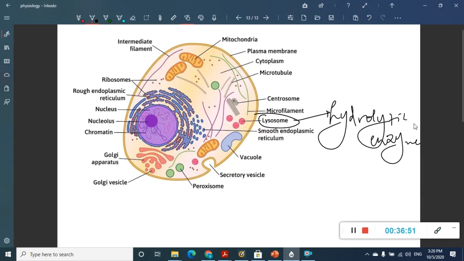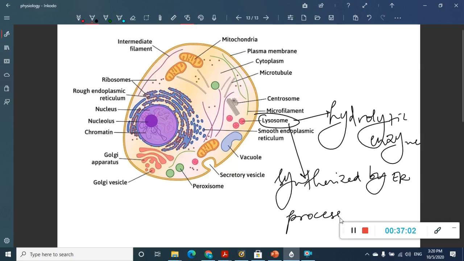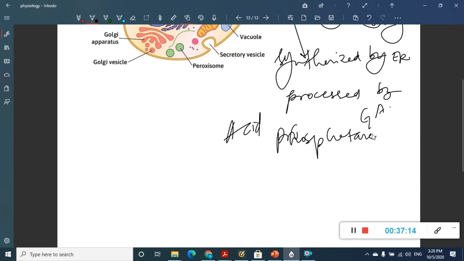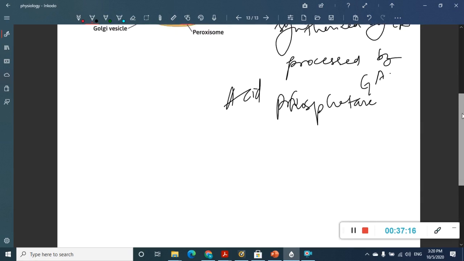These lysosomal enzymes are synthesized by the endoplasmic reticulum and processed by the Golgi apparatus. As I have already said, the marker of the lysosome is acid phosphatase. So we have already learned about all the markers.